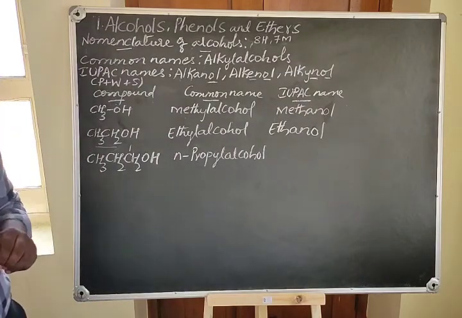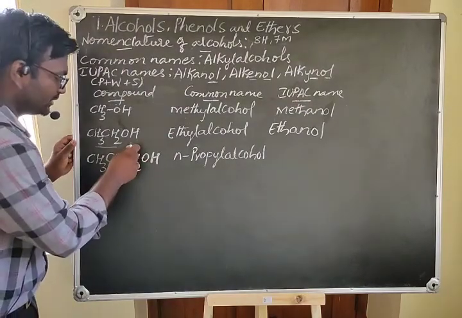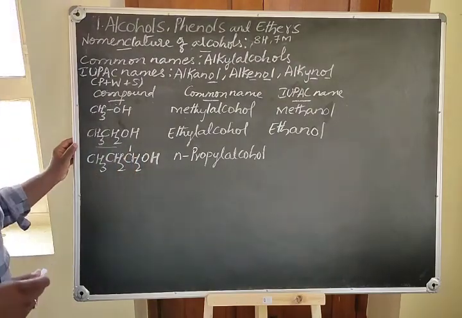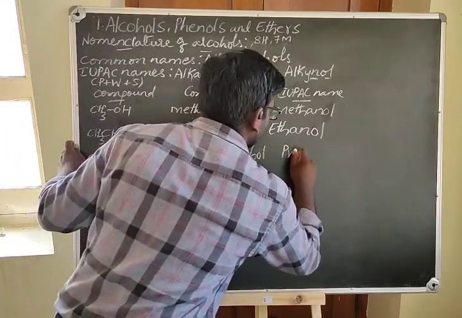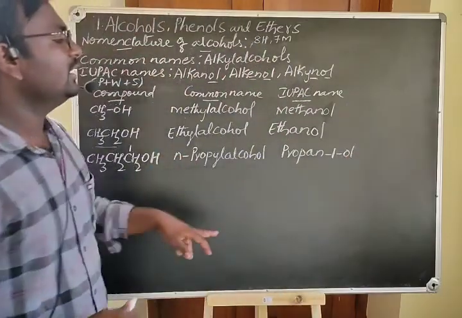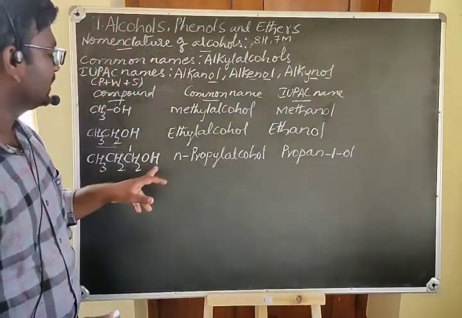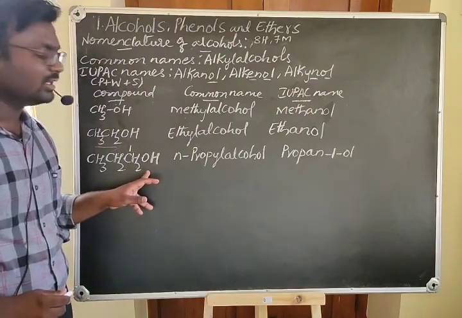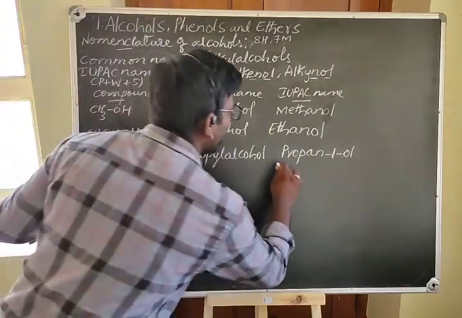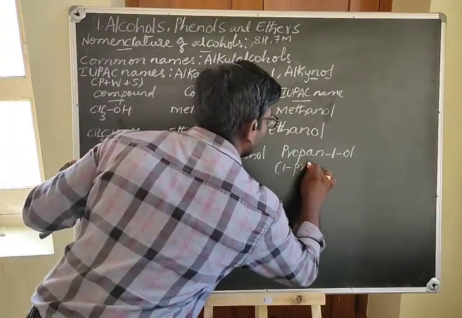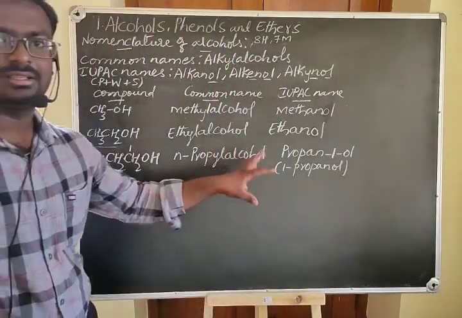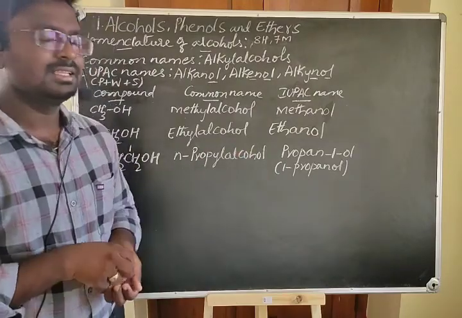Now when it comes to the IUPAC name, the OH group is present on the first carbon, so the word root is prop. So propan-1-ol. See, here the number 1 represents the presence of the functional group on that carbon atom. Here you may call this propan-1-ol or 1-propanol. We can use both the names, and these are nothing but the same.